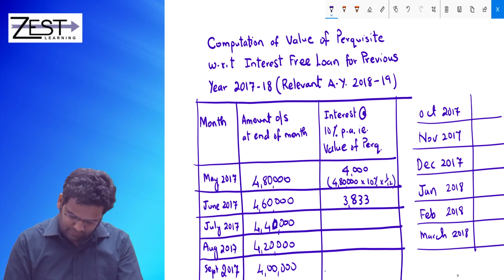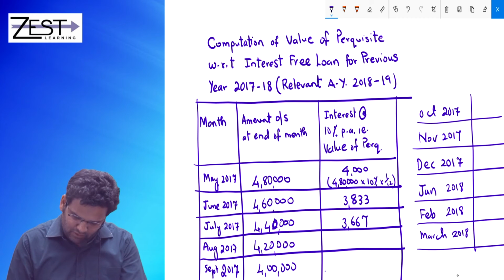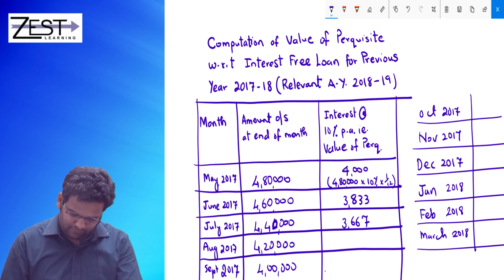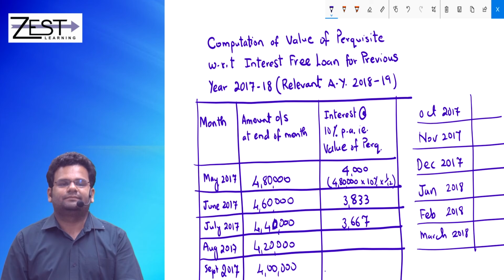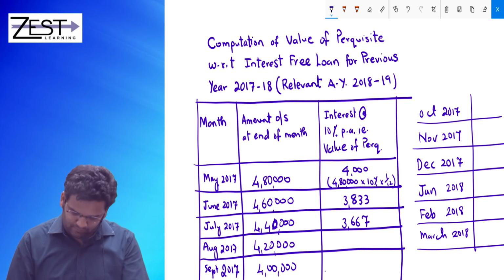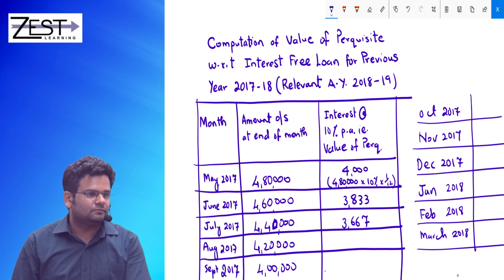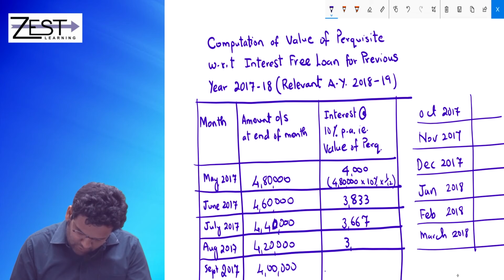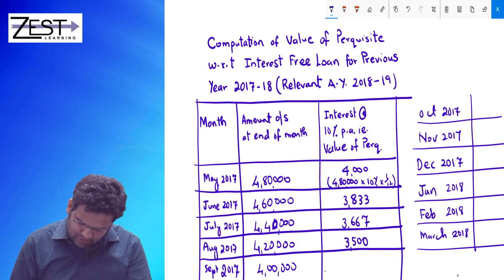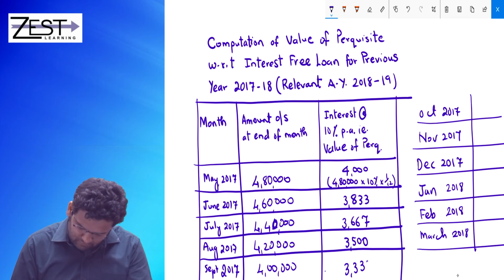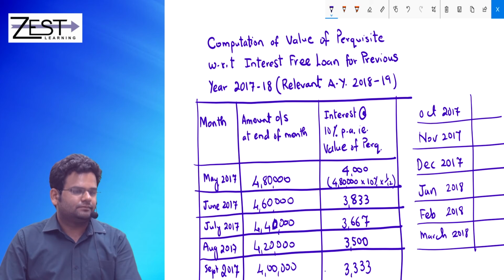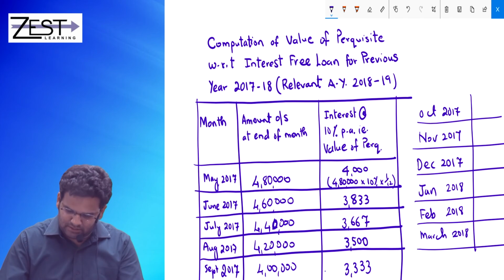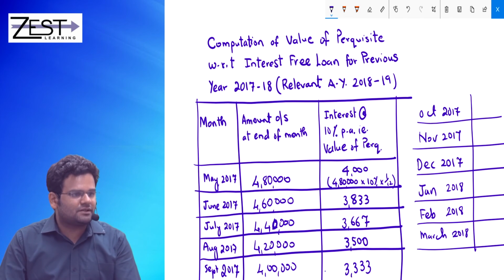Next. 3,667. Next. 3,500. Next. Check. Yes. Then I'm just writing the interest figures.